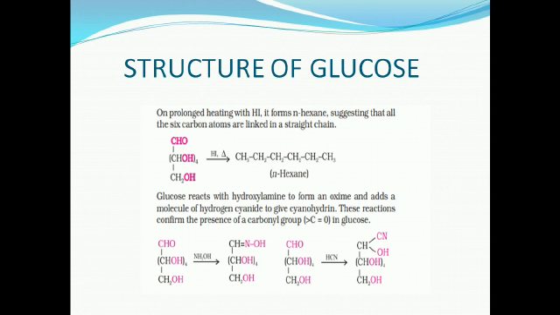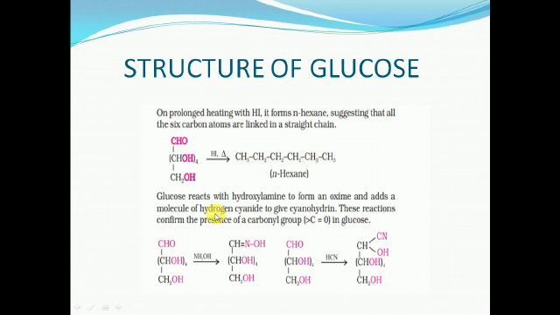Now, what is the evidence that this structure is right? There are some evidences which show that the assigned structure is right. The first reaction is with HI. When glucose is made to react with HI, it forms n-hexane, suggesting that all the carbon atoms are linked in a straight chain.